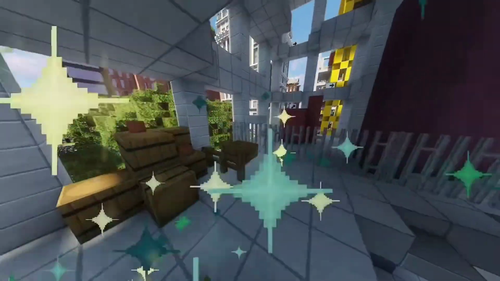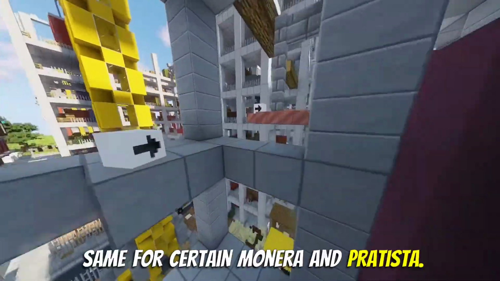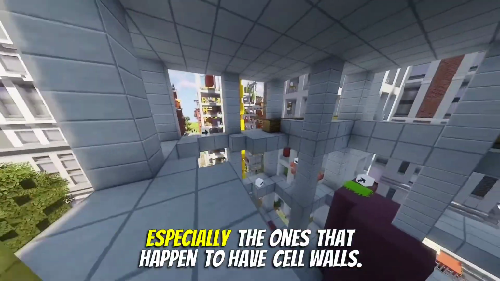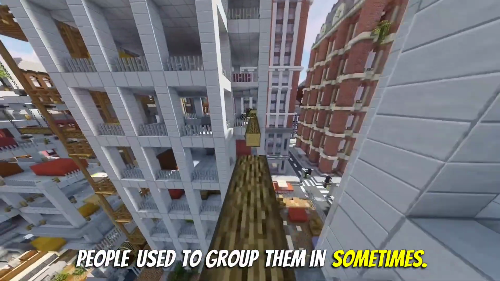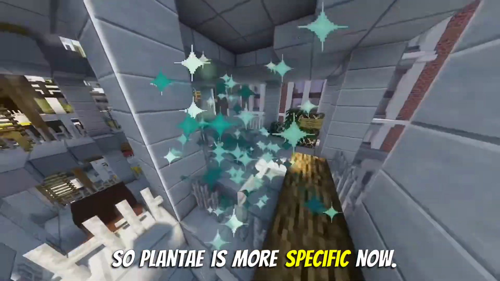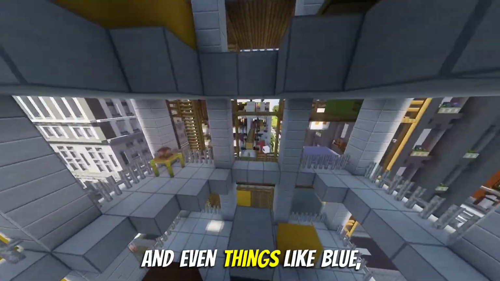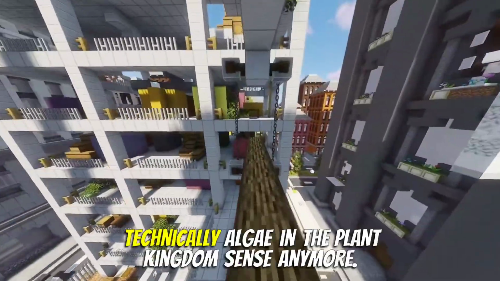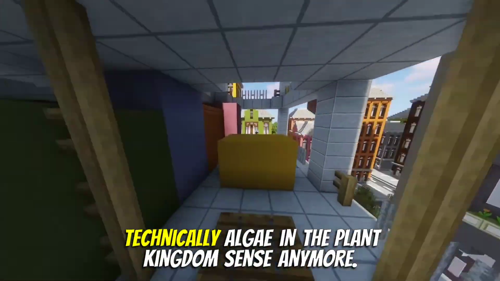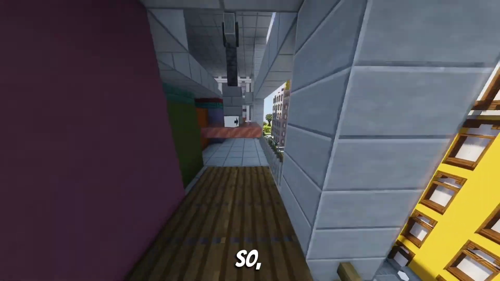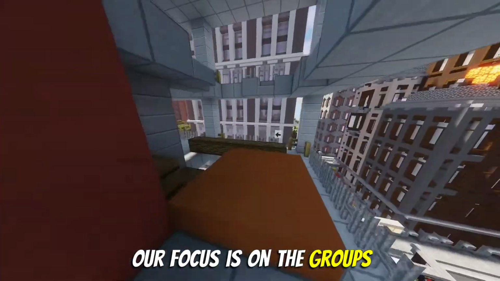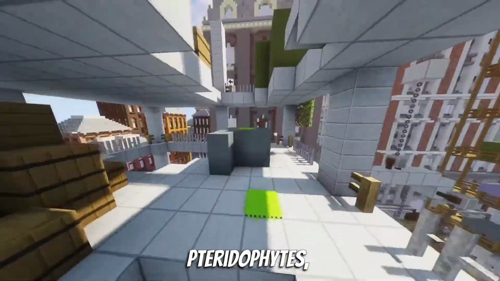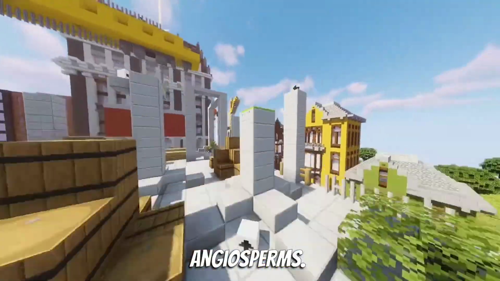How so? Well, groups like fungi, they're out. Same for certain Monera and Protista, especially the ones that happen to have cell walls. People used to group them in sometimes. Okay, so Plantae is more specific now. Definitely. And even things like blue-green algae, cyanobacteria, they're not technically algae in the plant kingdom sense anymore. Interesting. So, for this discussion, our focus is on the groups the material does cover under Plantae now: algae, bryophytes, pteridophytes, gymnosperms, and angiosperms.